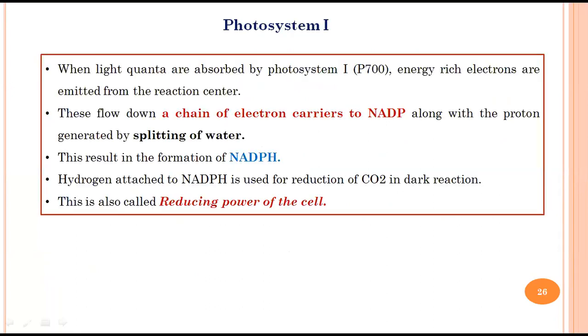So with this, now we will continue studying exactly what a photosystem is, and then we will begin with the light reaction.